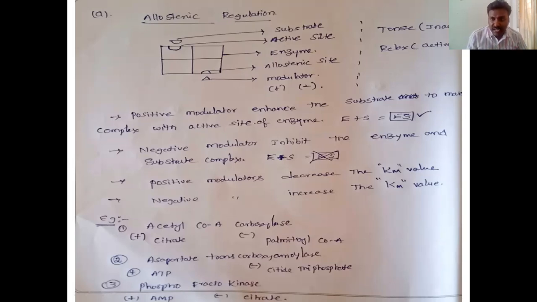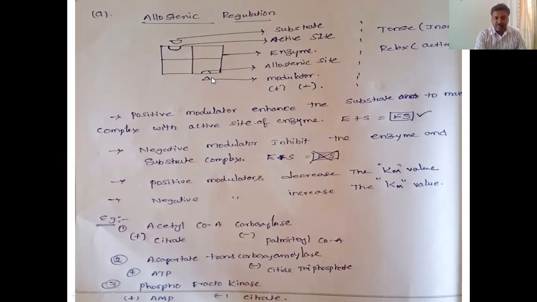So how does the allosteric site modify the enzyme activity? There is a modulator, either a positive modulator or a negative modulator. If a positive modulator is bound, the substrate easily binds with the enzyme active site and produces the action.